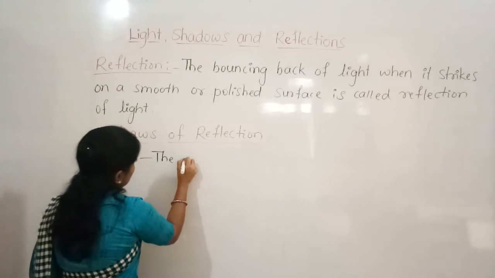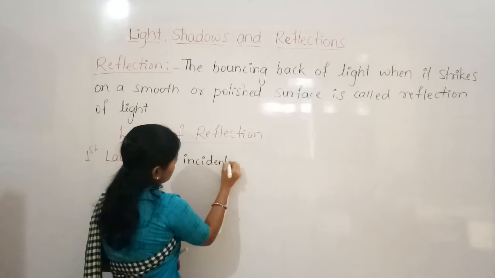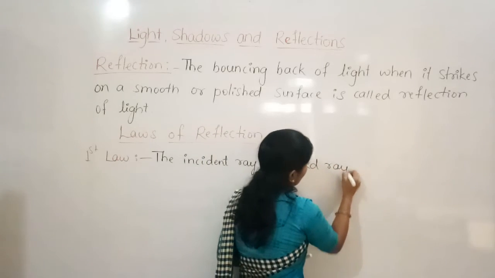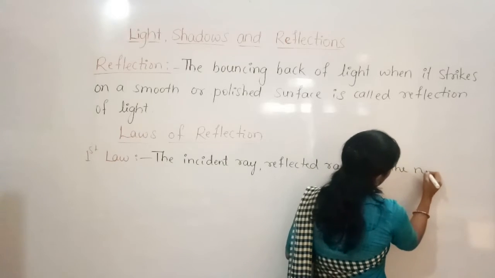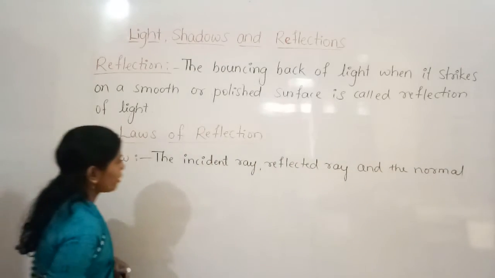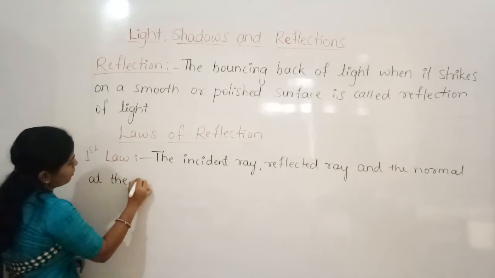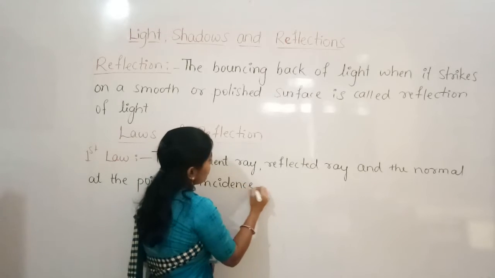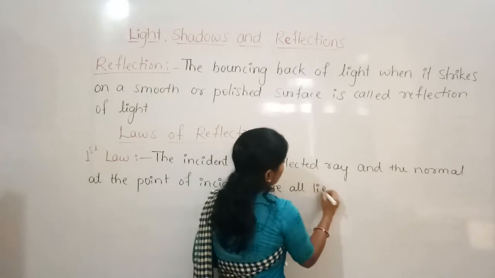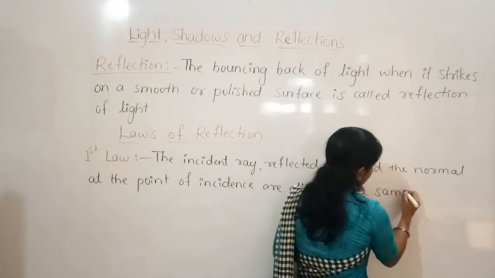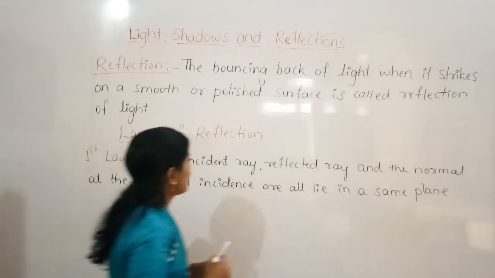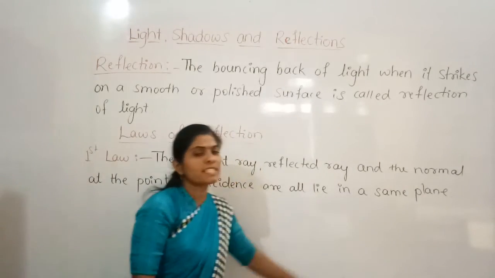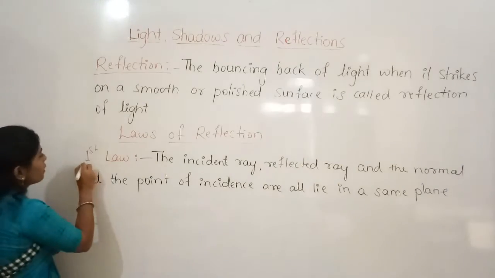The incident ray, reflected ray and the normal at the point of incidence are all lie in the same plane. Incident ray, reflected ray and the normal at the point of incidence all lie in the same plane. This is the first law of reflection.